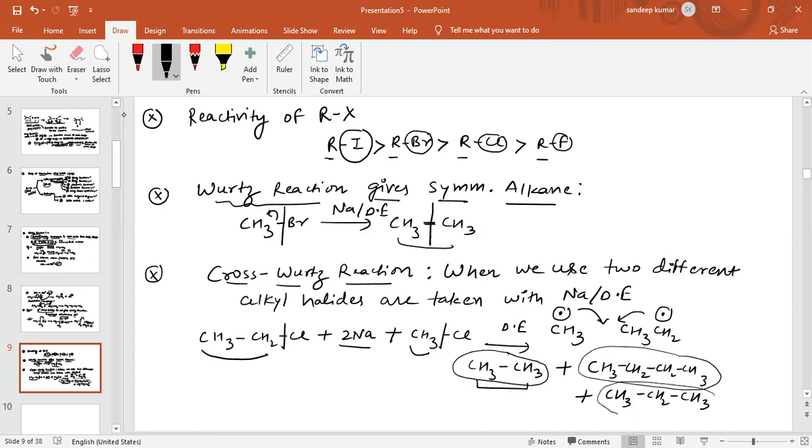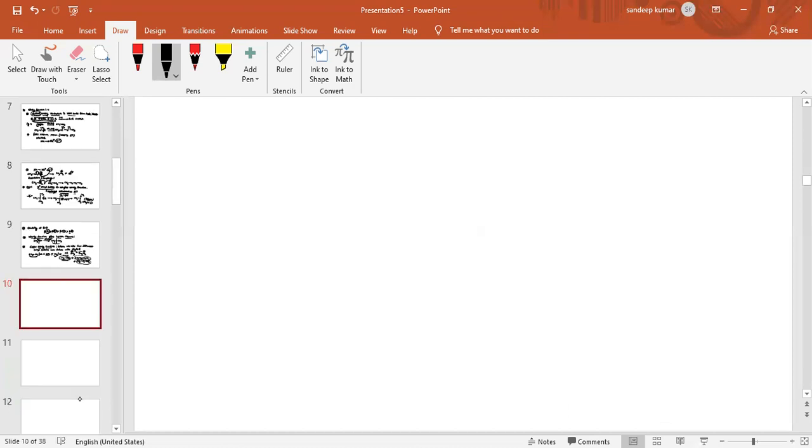So it is difficult to separate the products. Different separating techniques will be used, so it will be costly. Therefore the desired product is not obtained in proper amount. So basically a mixture of products is obtained. If we are looking for the major product, then the cross product will be the major product.